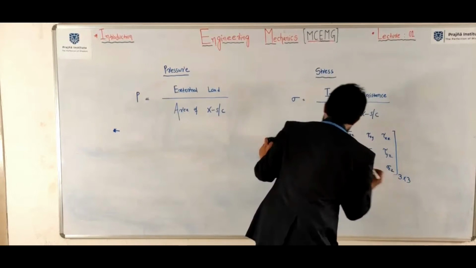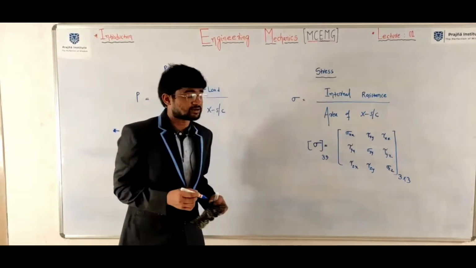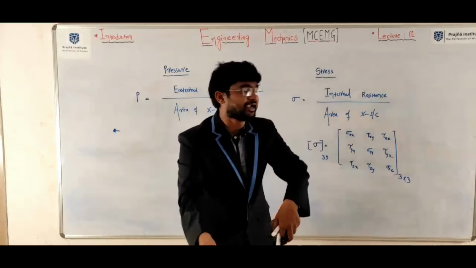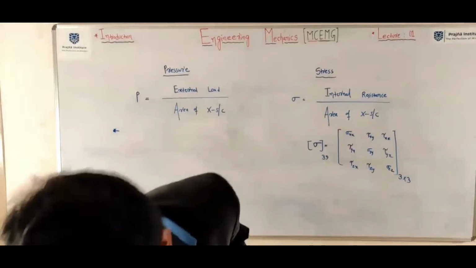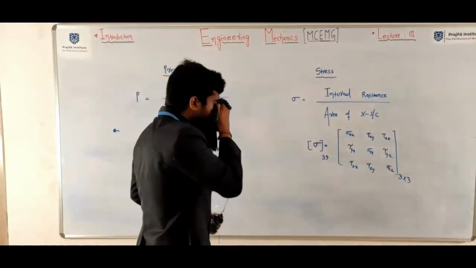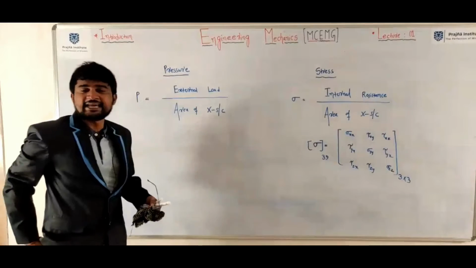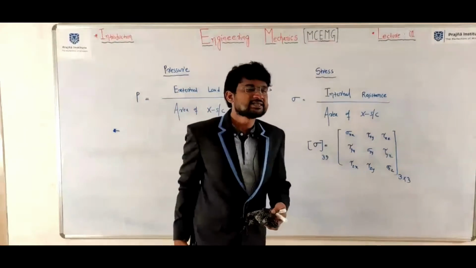A 3 by 3 matrix, sigma in 3D. For a triaxial state of stress condition, we need to represent the stress at a point in a 3 by 3 matrix. That is why we can call this a second order tensor. But pressure is a zero order tensor, that is, a scalar.